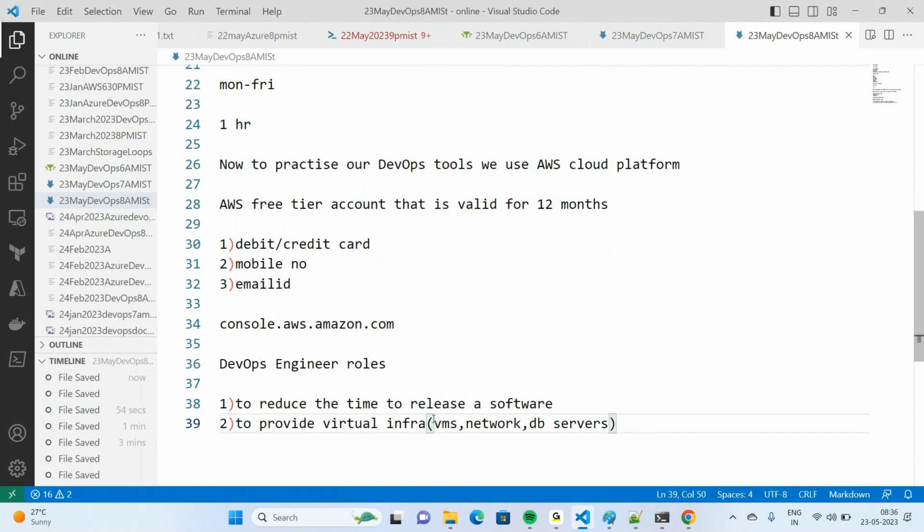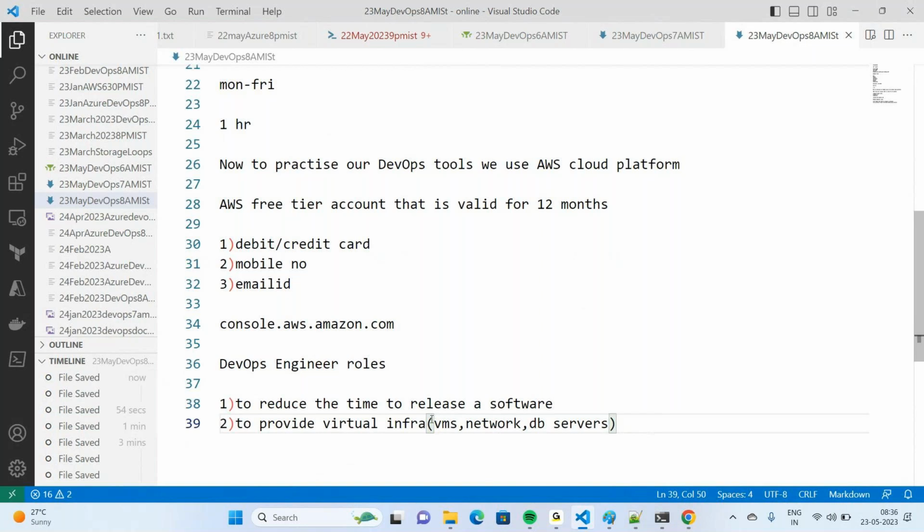As a DevOps engineer, we have to provide this infrastructure in an automated way. These are the two important roles that a DevOps engineer is going to perform.